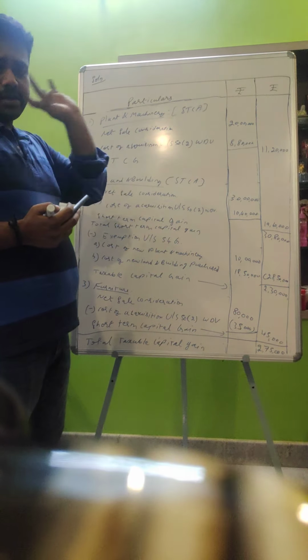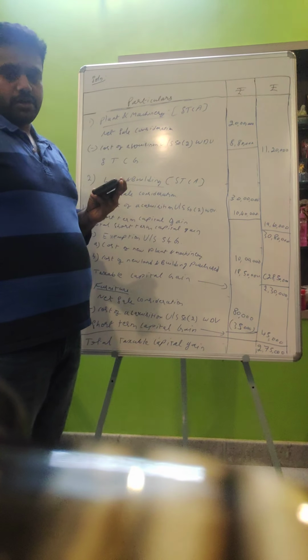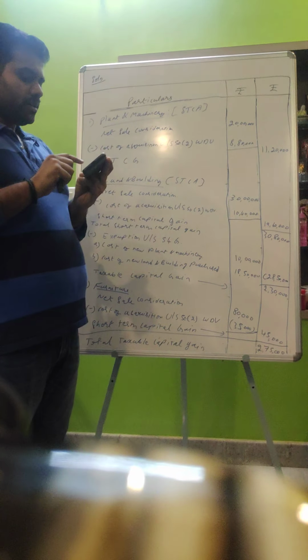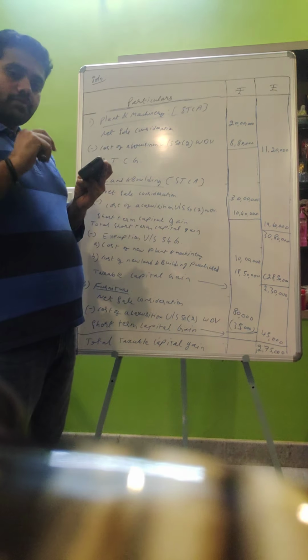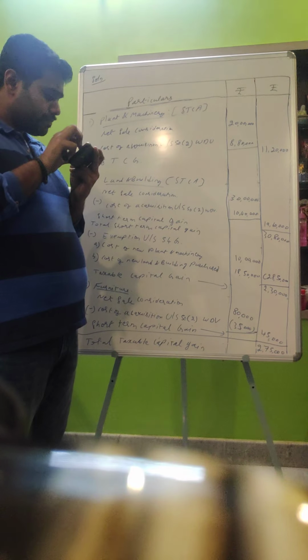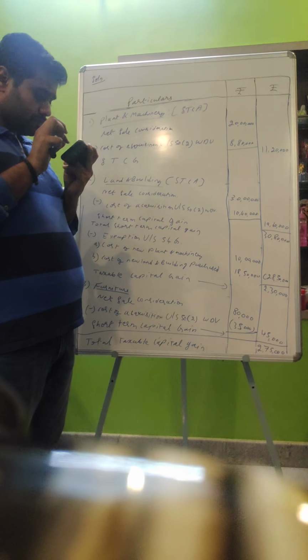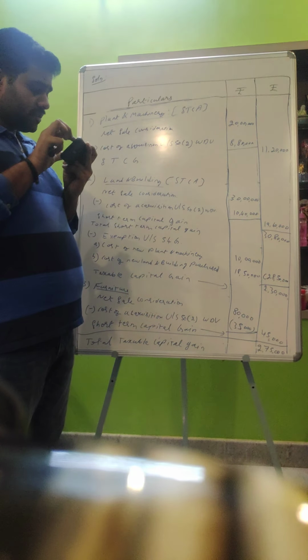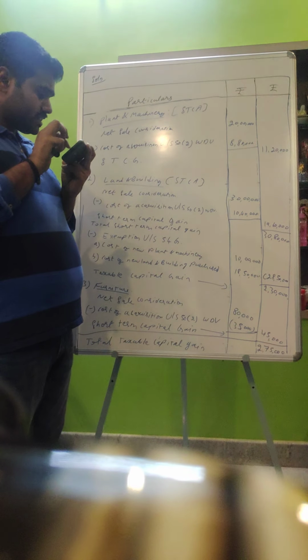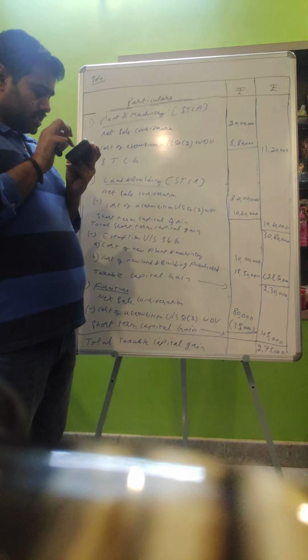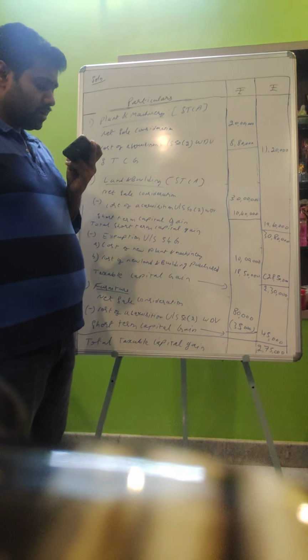So by this we are going to end capital gains, chapter 3 of the book written by Dr. B. Baryappa of Income Tax 2. Then you can see the exercise problems starting from page number 127.